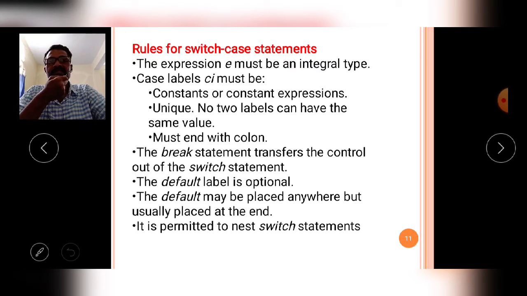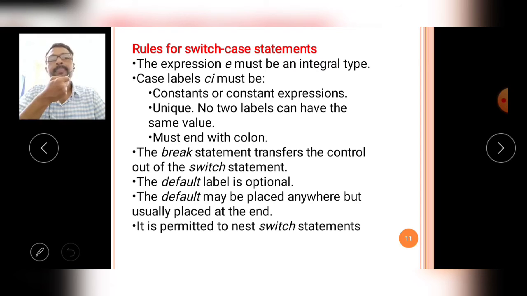Then, rules for the switch statement. While you are writing the switch statement, what rules do you have to follow? Listen carefully, one by one. The expression E must be an integer type or character type also.